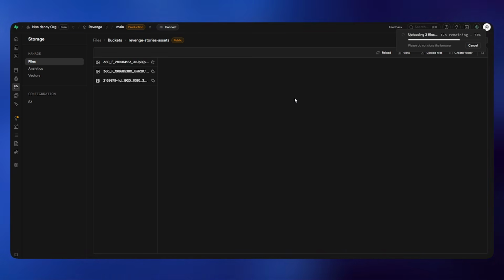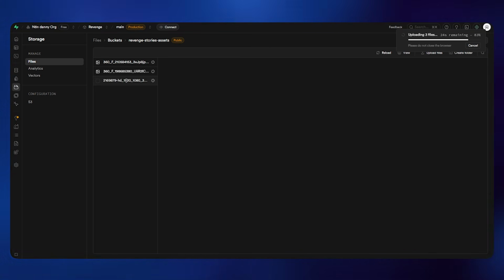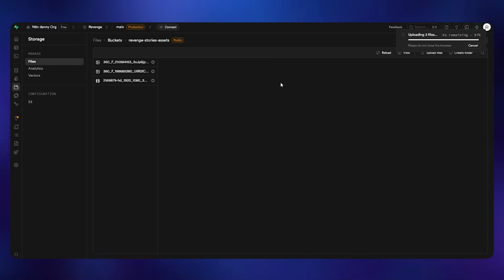It is going to be uploading all of these files. Once it's done, we're going to be copying the URL. That's the main thing, that's why we are doing this. 90%. Okay, I think it's done. 99% and 100%. Right, perfect.